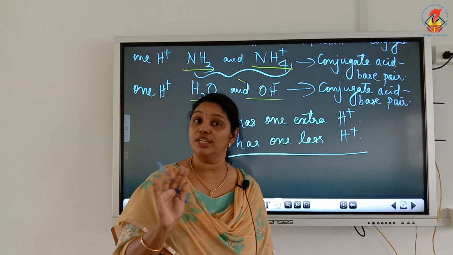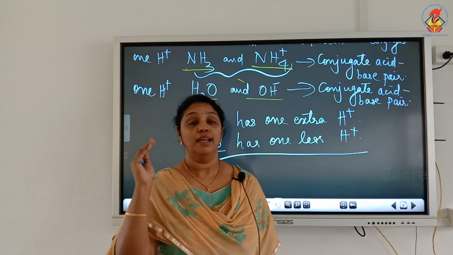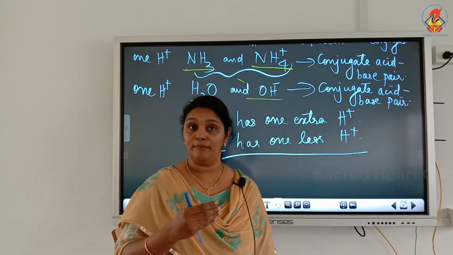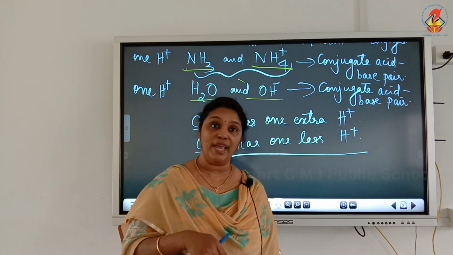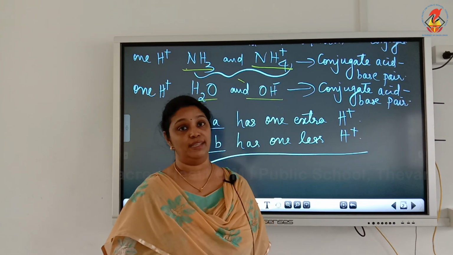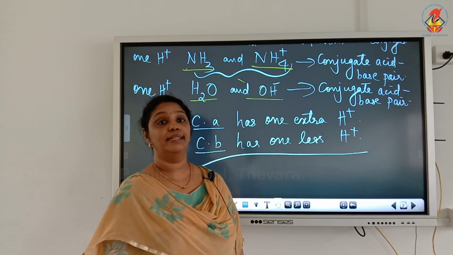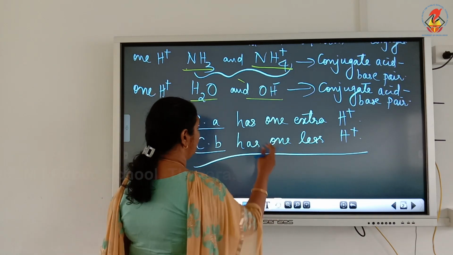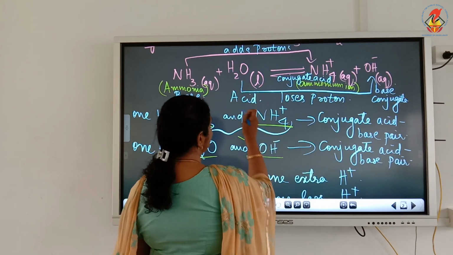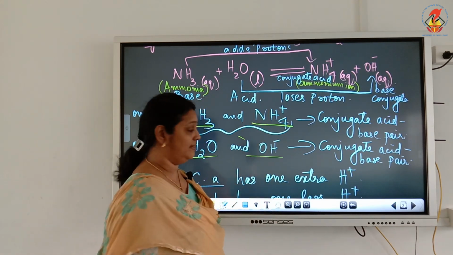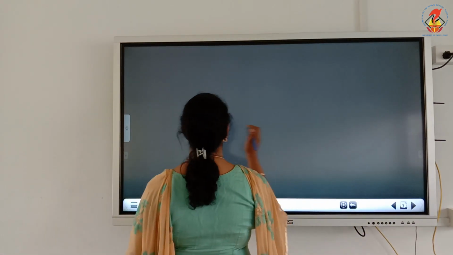How will you identify conjugate acid base pair? They differ by one H plus ion. And how will you write the conjugate acid of a base? Conjugate acid has one extra H plus and conjugate base means they have one less H plus ion. Okay, so this is our first example. Now, let's see the second example, and you can see in this reaction the H2O acted as an acid. H2O is an acid.